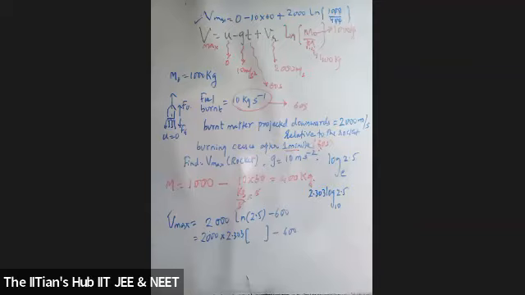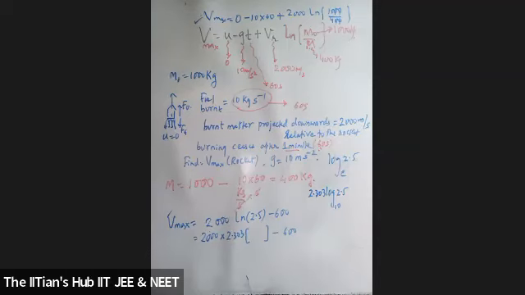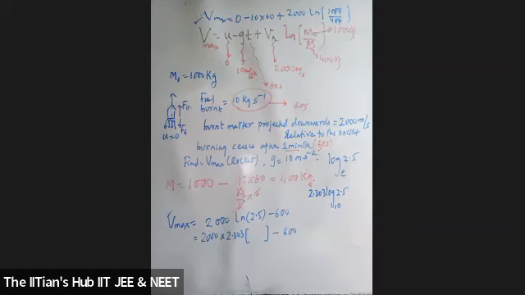Yes, but sir, what is log of 5? So 0.699. Okay, you're looking into the logbooks and then finding it out. No, sir, remember the values of log 2 and log 5. Okay, you remembered it? Yes, sir. Okay, so what's the answer for this?